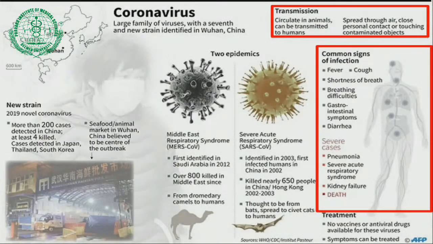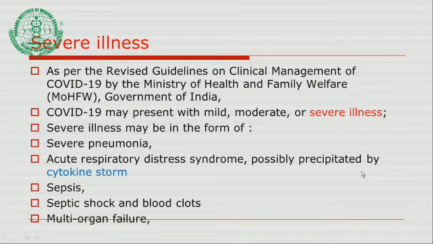In some persons, severe acute respiratory syndrome has also been reported. In few cases kidney failure, and definitely mortality is also possible if the person develops such complications. So this is summarized in this diagram: the coronavirus cases, their common signs and symptoms, and the presentation of the severe cases.